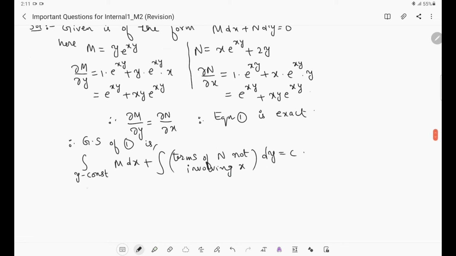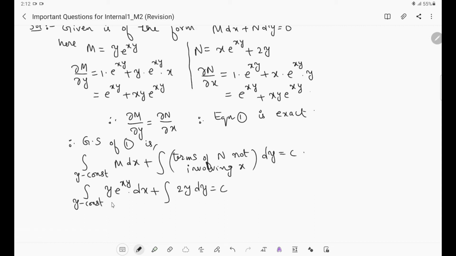Now integral with y constant, what is M? M is y e^(xy) dx, right? Plus integral of terms of N not involving x. What are the terms which are not involving x here? This is involving x, only this is the term which is not involving x. So 2y dy equal to c.